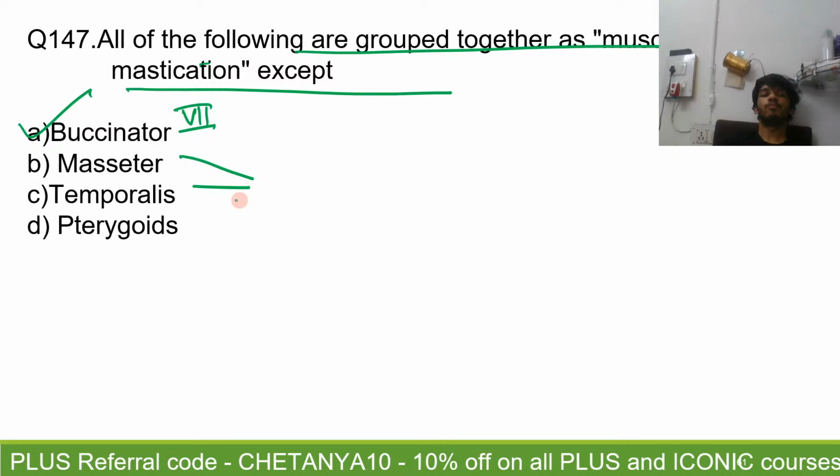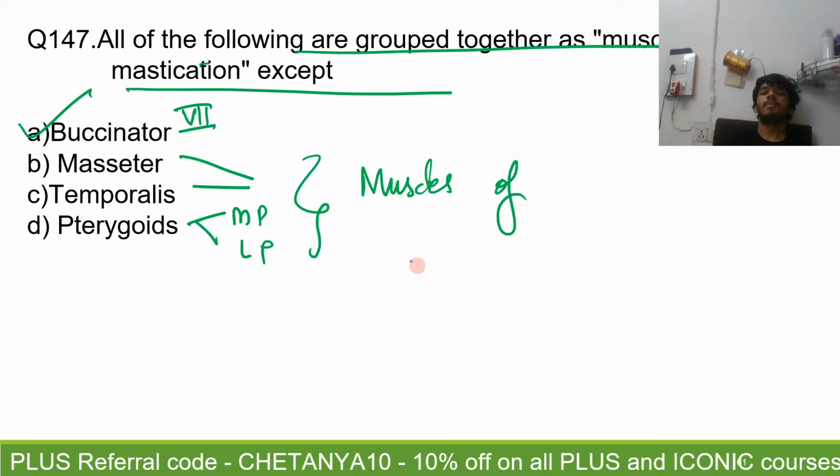The masseter, the temporalis, and the medial and the lateral pterygoids. All these four are going to be muscles of mastication supplied by the mandibular division. Okay.